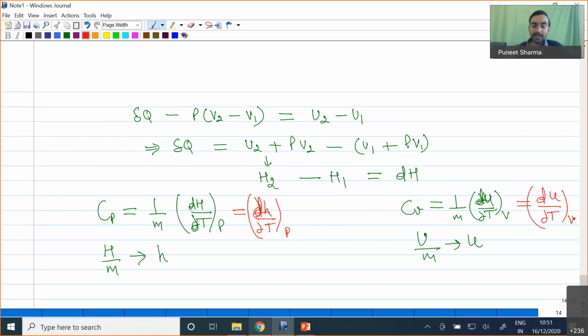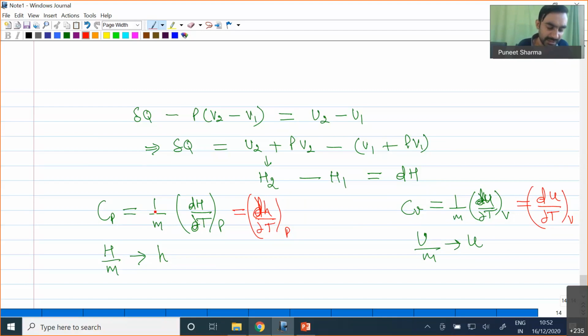Okay, so now one important point I would like to mention over here. If you talk about specific heat, it will appear to you that from the fundamental definition, specific heat was becoming a function of heat Q, the amount of heat transfer. But if it is a function of the amount of heat transfer, we could not have called it a property.